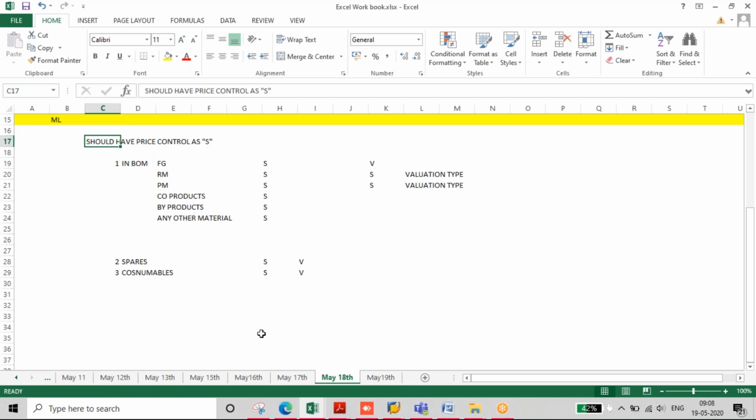More specifically, all the materials which are part of the bill of materials must have price controllers. For other materials, spares and consumables, it is up to the business. Even for these materials, if you want actual costing, you need to have price controllers.